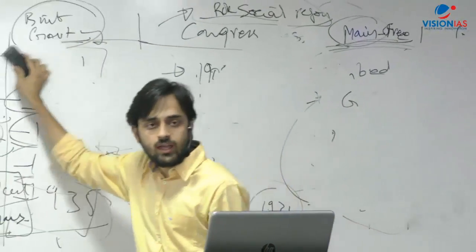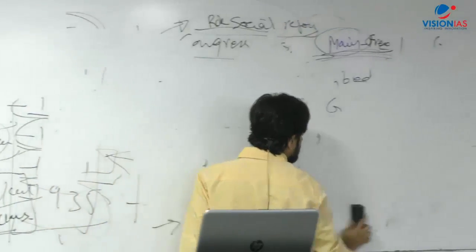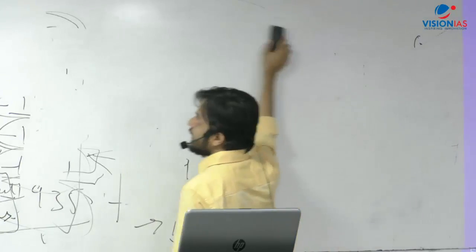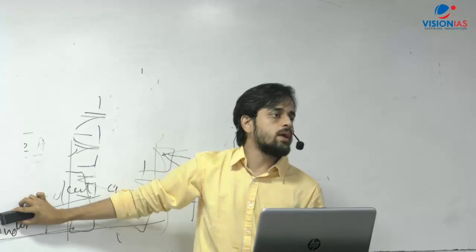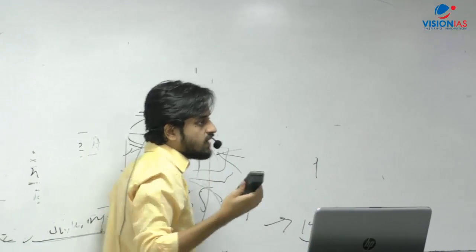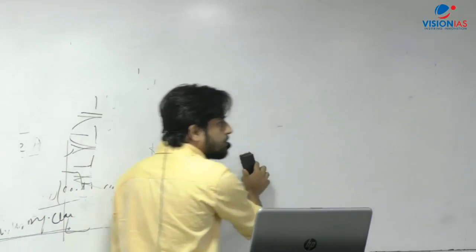So your aim when preparing art and culture is going to be to focus upon certain key areas and ensure that if a question comes from them, you should be able to write an answer. There may be 1 or 2 questions which, in spite of your preparation, are coming from a zone that does not merit giving that much effort.